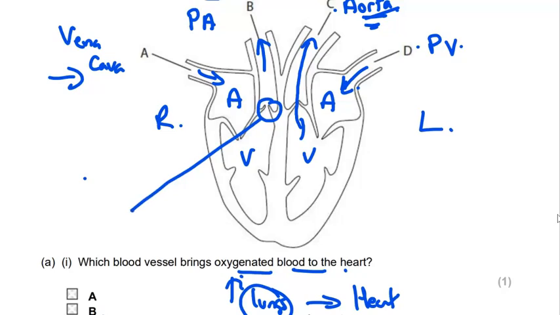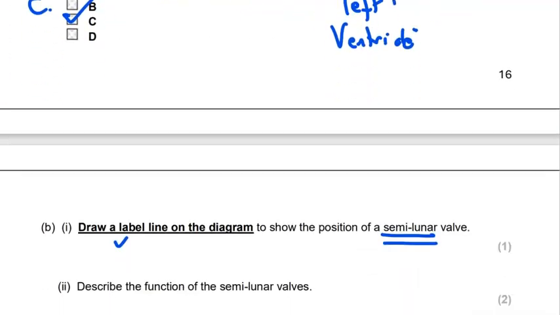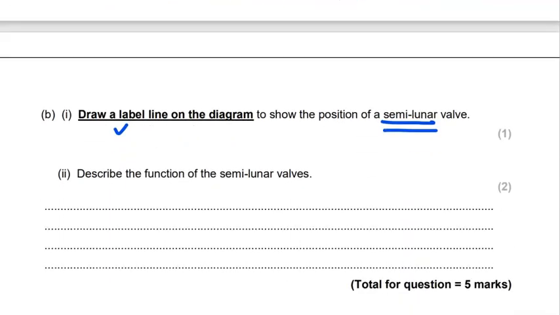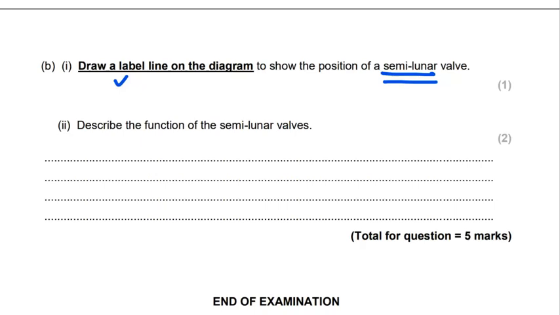So I'll just do a line like so, semilunar, or indeed here, across here like this, semilunar, like so. And that would attract a mark. So you've got two possible answers there, as it does not actually specify either the right or the left semilunar valve. And so we've got two options.